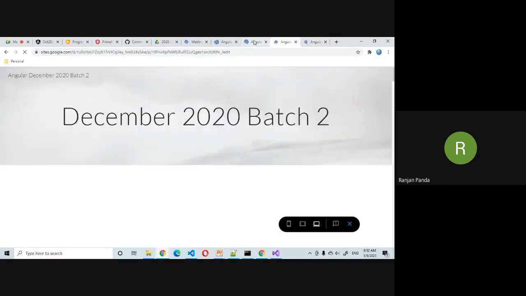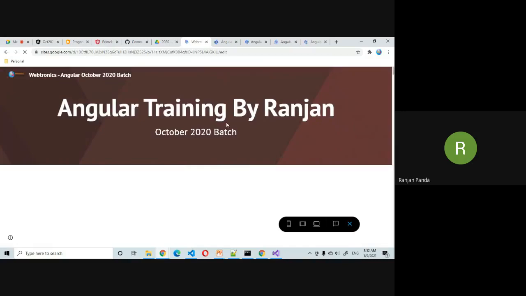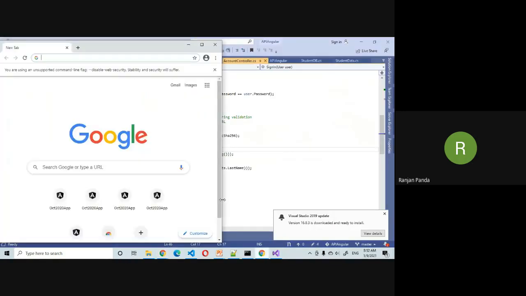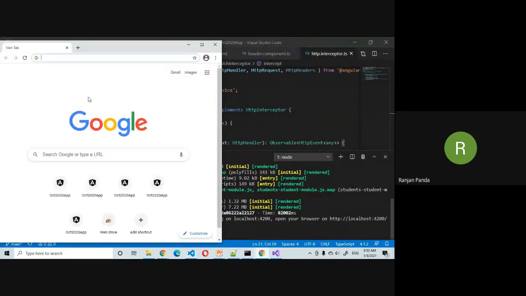Let these things load. It is going to take some time to load, I think. Meanwhile, let us see what is the application we are going to create. So we run this application.